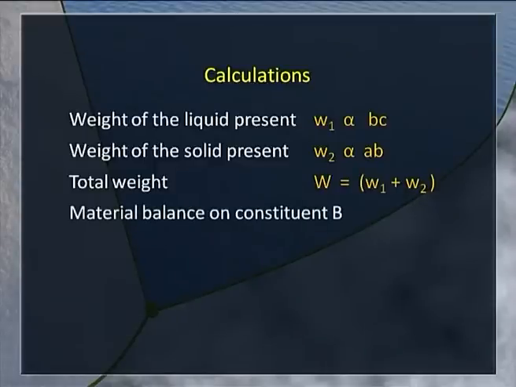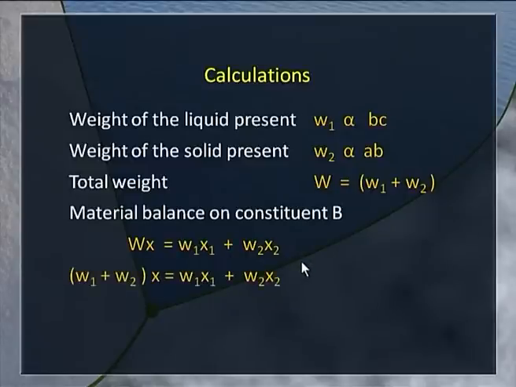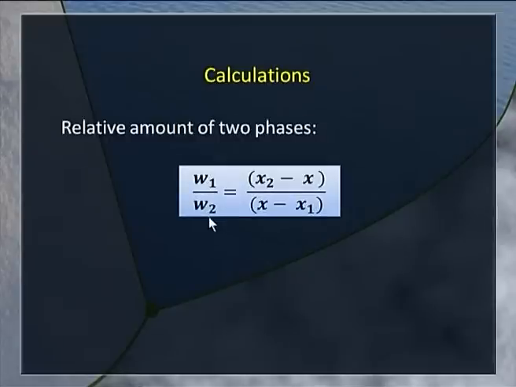And if you try a material balance on constituent B, we get W into X, X is the overall composition, is equal to W1 X1 plus W2 X2, and we can substitute for W here, which is the sum of W1 plus W2, and then simplify. What we get is W1 into X minus X1 is equal to W2 into X2 minus X, so that the relative amount of the two phases can be obtained, which gives us W1 upon W2 is equal to X2 minus X upon X minus X1.